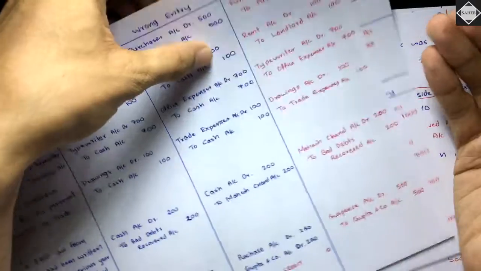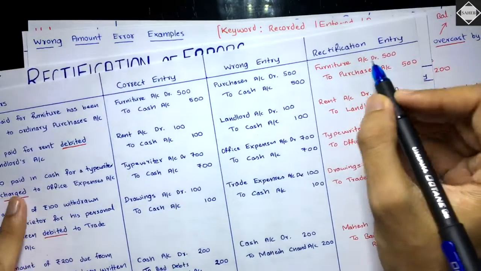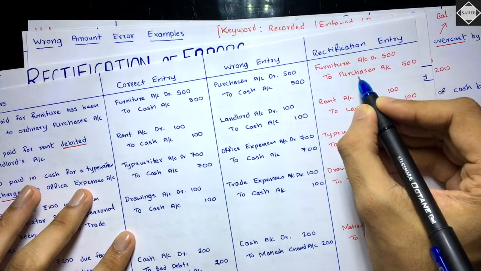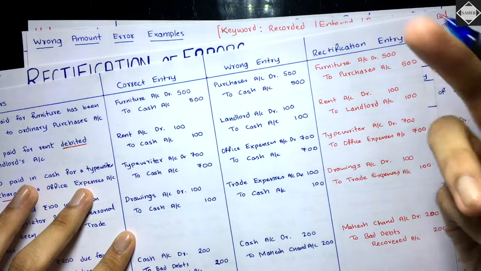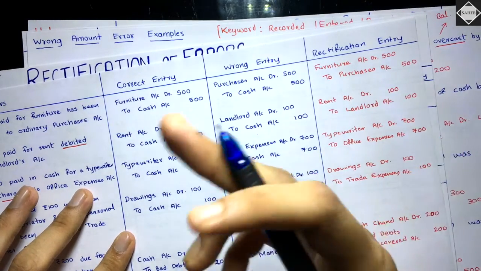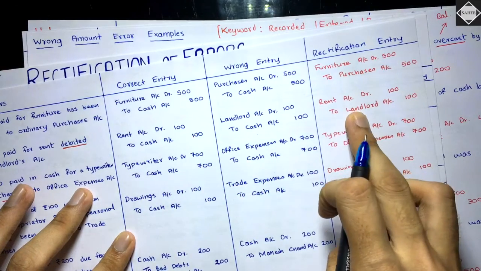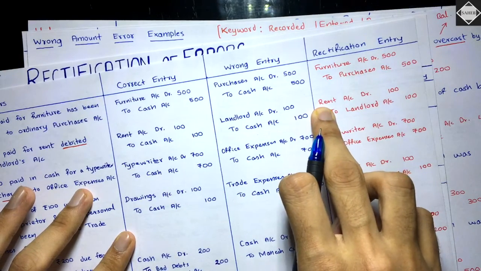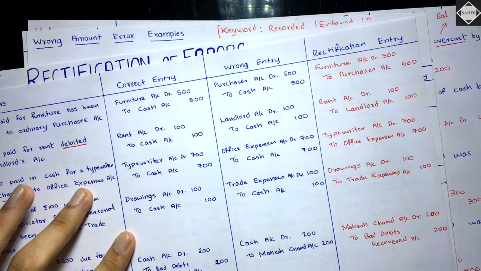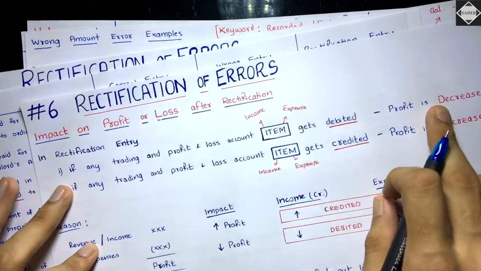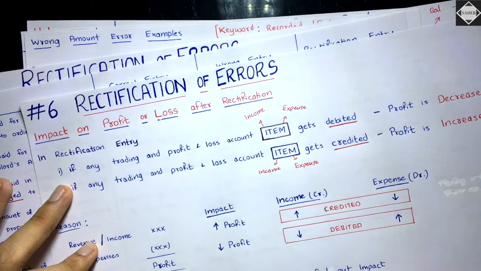Okay. See here. Furniture account debit to purchases. Purchase account is what? It's a trading account. So it is getting credited. Profit is increased after rectification and before it is decreased. Rent account to landlord. Rent account is a P&L item. It is getting debited. That means profit is decreased after rectification, and before it is increased.